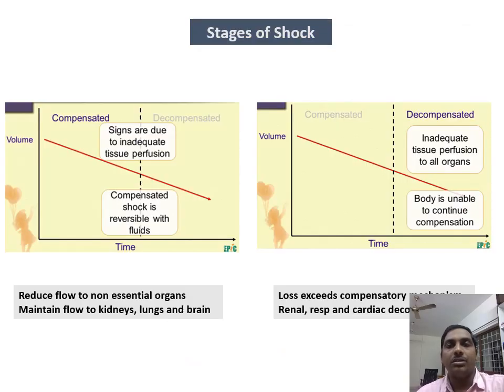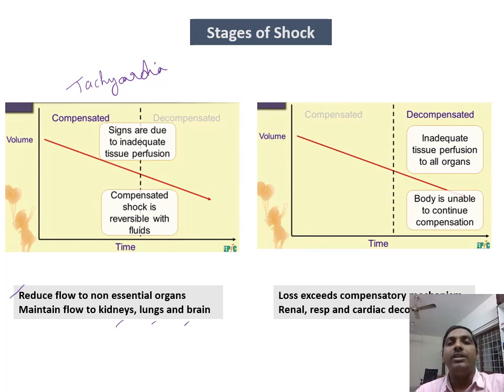Moving on to the stages of shock. As we described earlier, initially the shock will be compensated for a period of time, beyond which it will enter into the decompensated phase and finally into the irreversible phase. During the compensated phase, blood flow decreases to the non-essential organs, thereby maintaining blood flow to the kidneys, lungs and brain. During this period, the patient will be alert, will have normal breathing, and normal urine output. The only sign will be tachycardia, not even hypotension. Only tachycardia will be the feature in compensated shock.